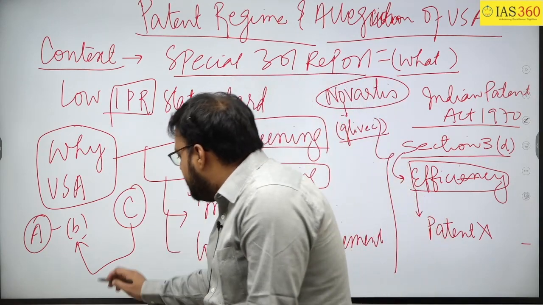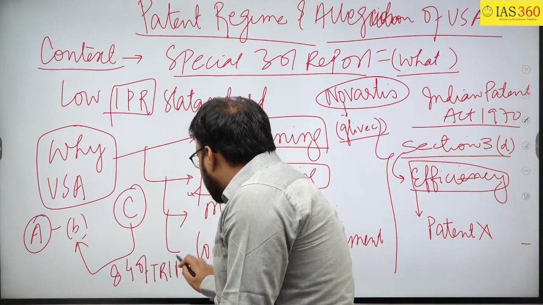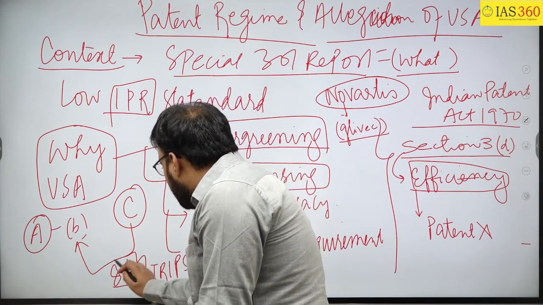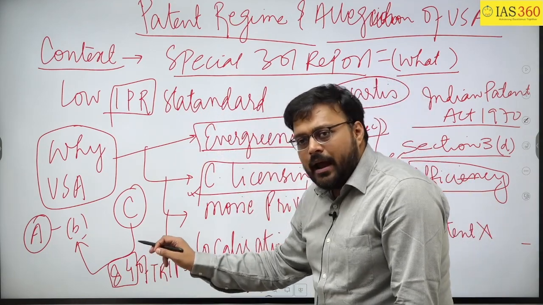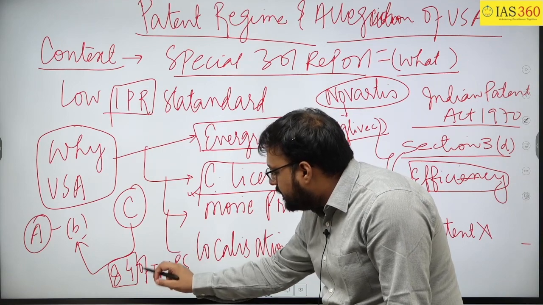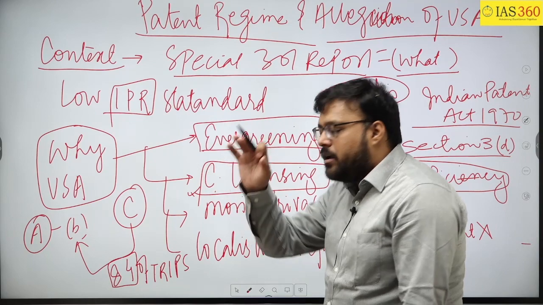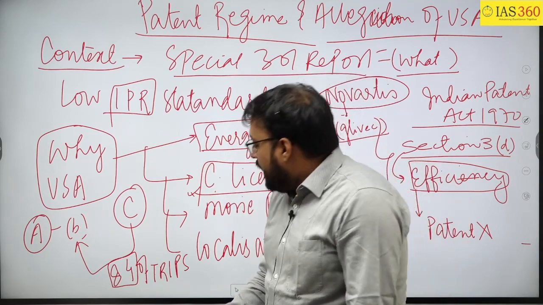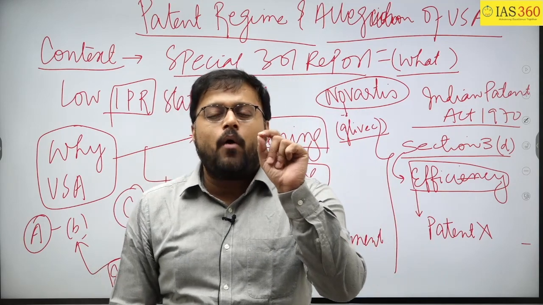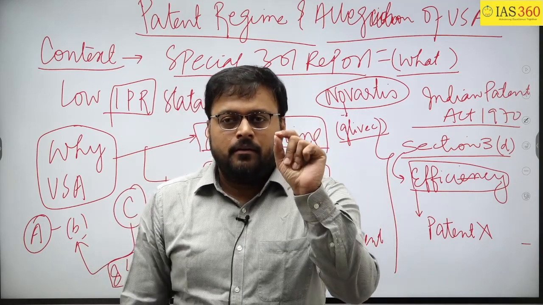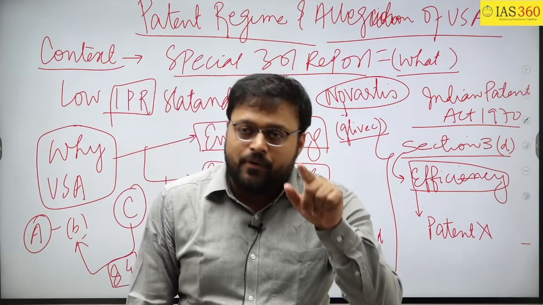But if you see section number 84 of TRIPS, you will find that everything is mentioned, and India is compliant with this section 84, and with respect to this section, India is giving compulsory licensing. In section 84 it is written that if the reasonable requirement has not been met, then the compulsory licensing can be given to another manufacturer.